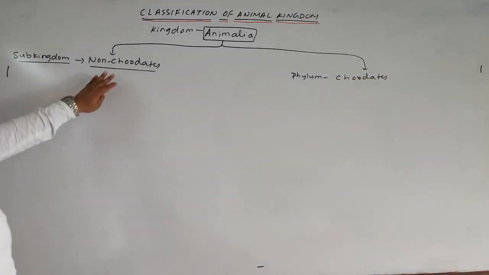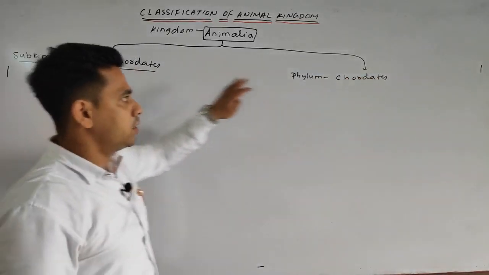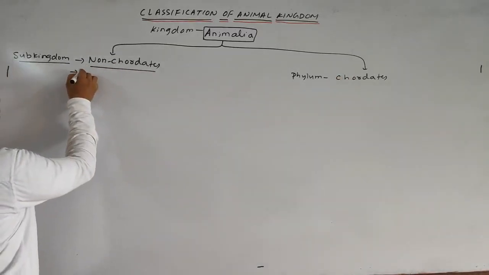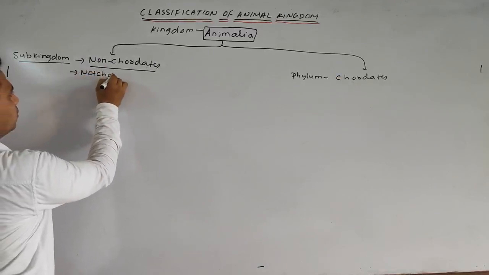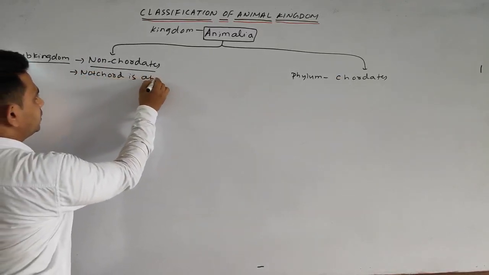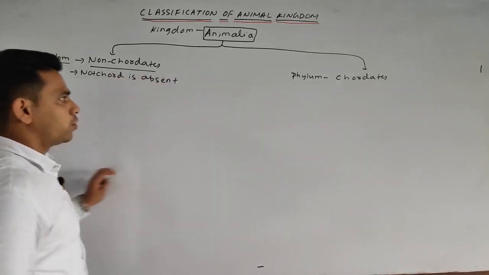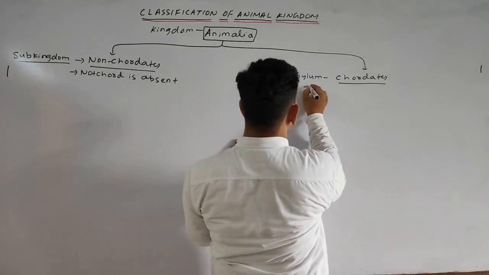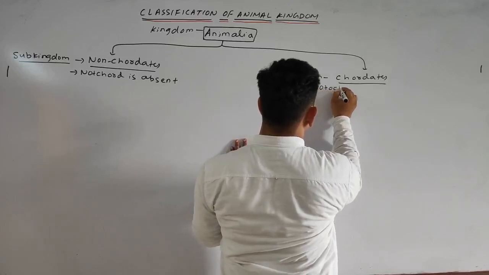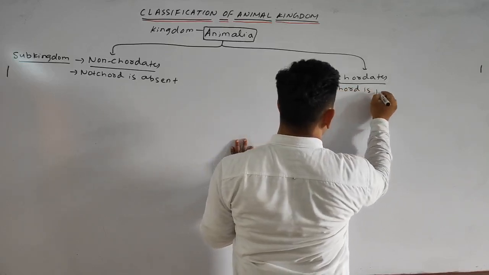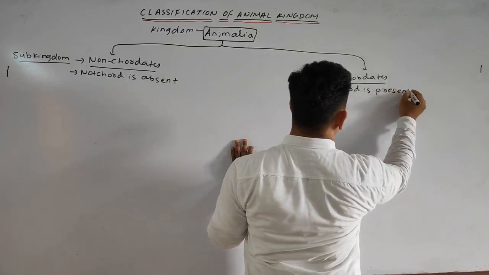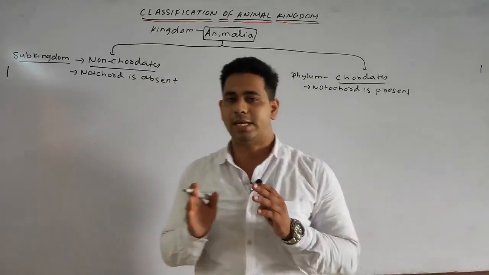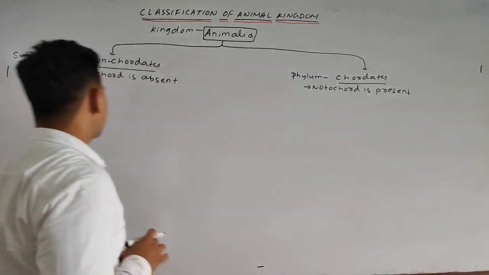Non-chordates means the notochord is absent. Chordates means the notochord is present. So we will write this general point: in the non-chordates the notochord is absent, whereas in the chordates the notochord is present. We discussed that the notochord is a rod-like structure which is developed during embryonic development, and it is developed from the mesoderm.